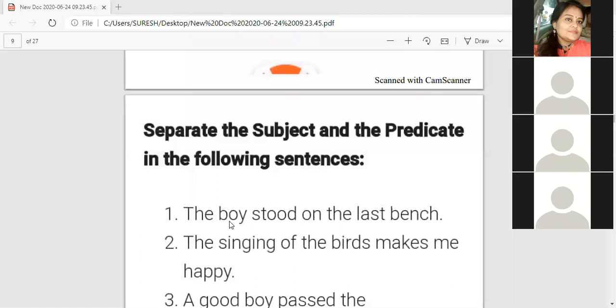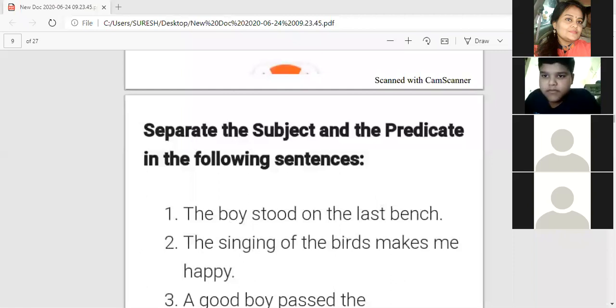The singing of the birds. This is such a big subject. The singing of the birds is the subject, and the rest is predicate. And makes me happy is the predicate.